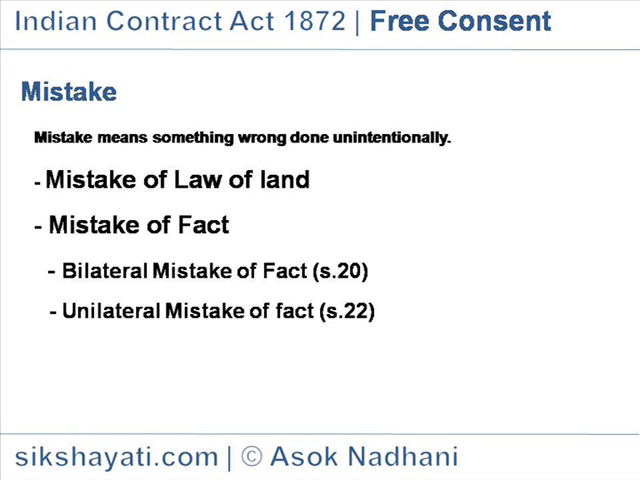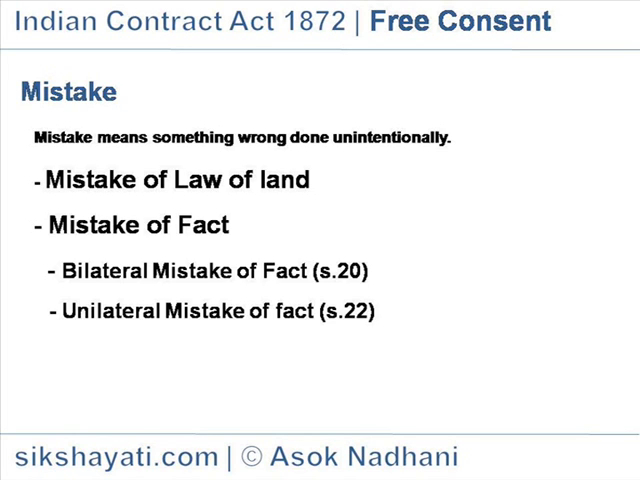Types of bilateral mistakes. Bilateral mistake as to the subject matter. Where both the parties to an agreement make a mistake relating to the subject matter, that is, existence, identity, quantity of, quality of, title, ownership of, price of. These are subject matters.